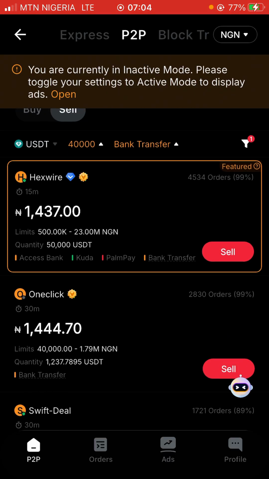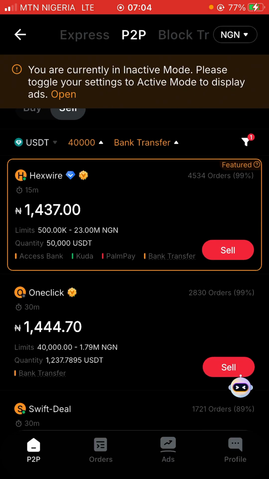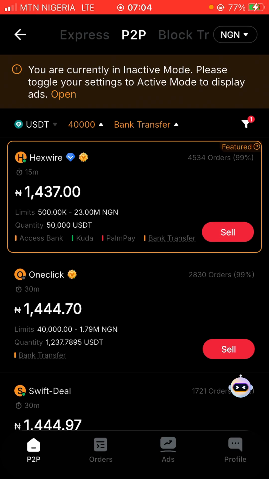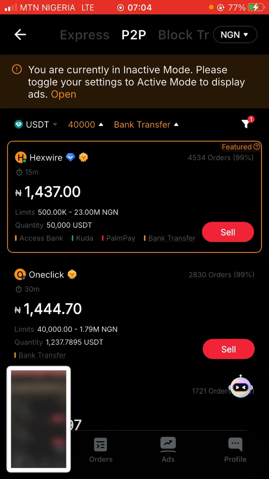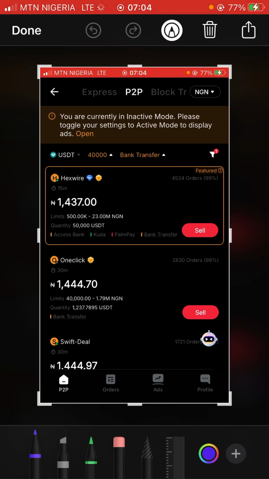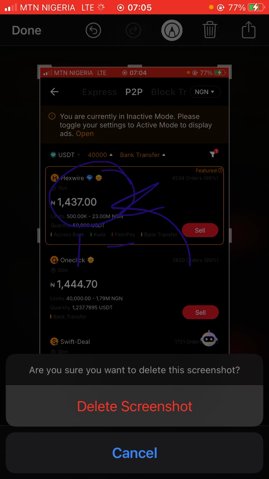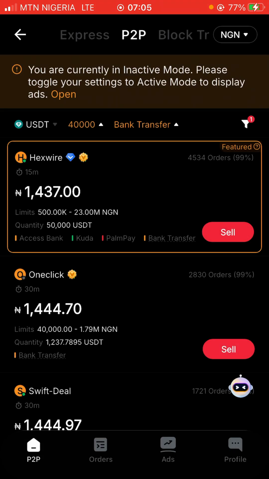Now I'm going to come right here and look at the price people are buying USDT at. This sell simply means that somebody is buying. If you check, this first guy is buying at 1,307. That is how much it costs to buy 1 USDT. You can see the second guy here, 1,447. Obviously I'm going to go with this first guy because I want to be very competitive in the market, which is 1,437 naira per USDT.